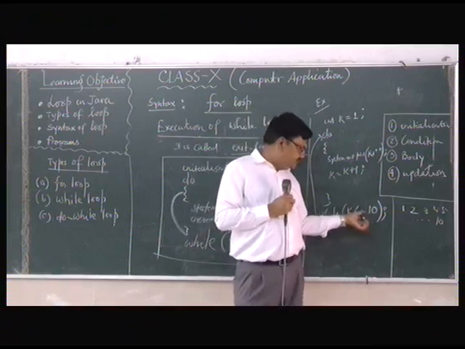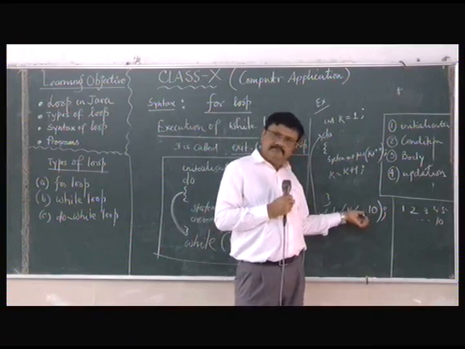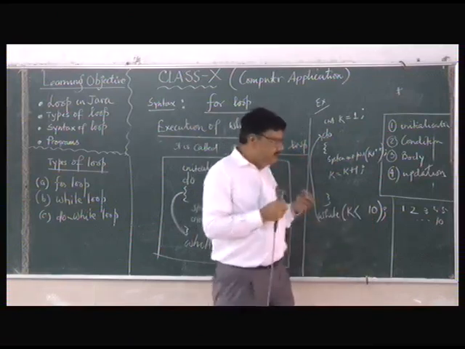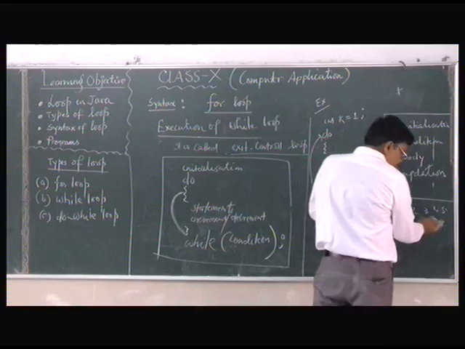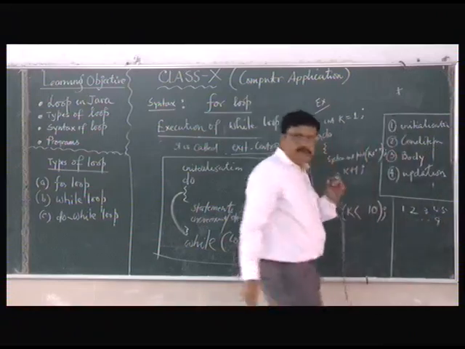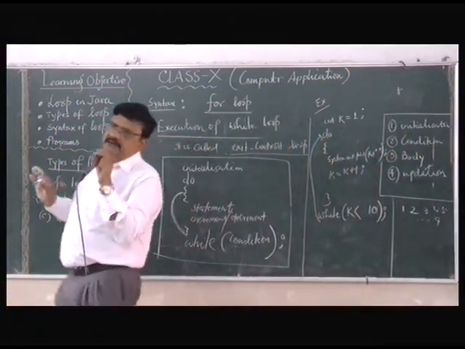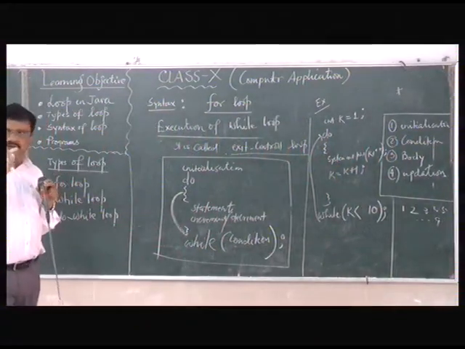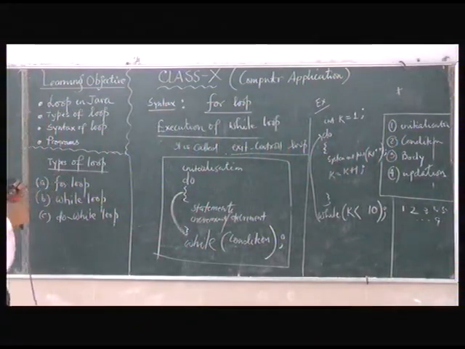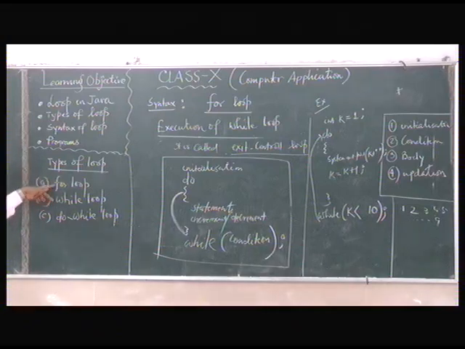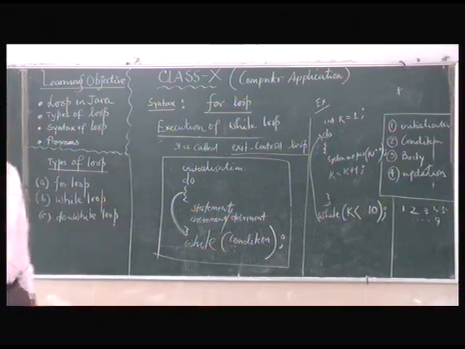If I omit this one, what will happen? It will be printing up to what? 9. Am I right or wrong? Clear? So this is the third one, which tells us about the difference between the first two. The first two are called entry control loop, and the third one is called exit control loop. Clear?